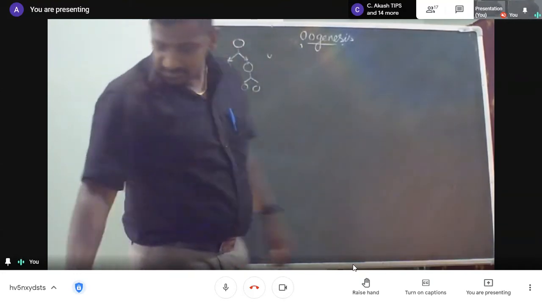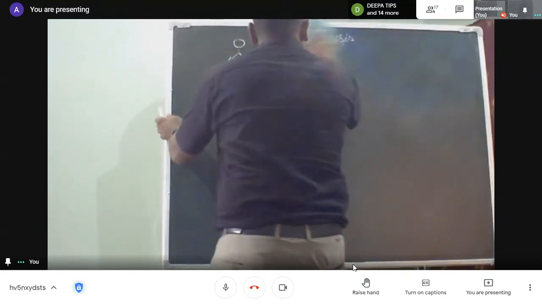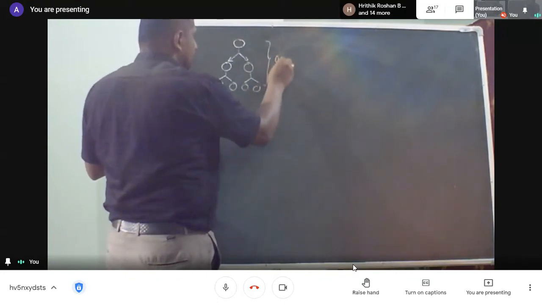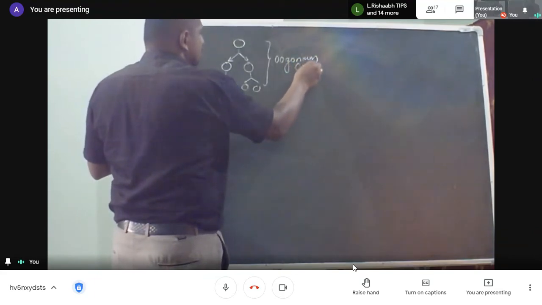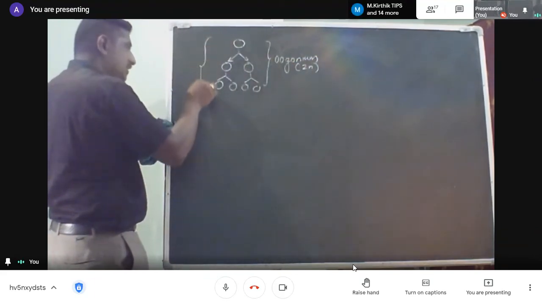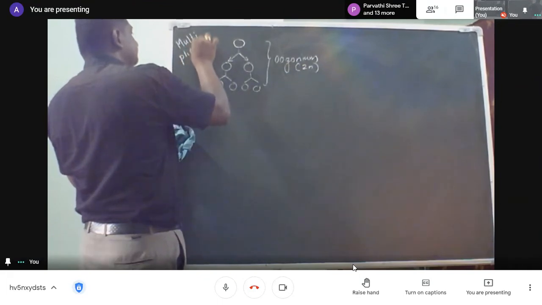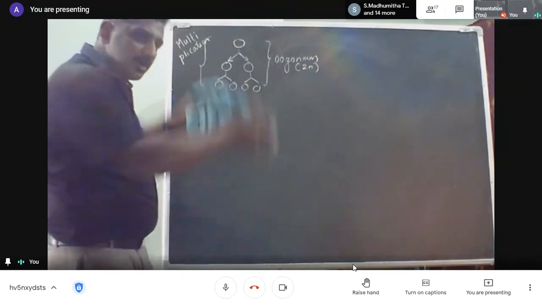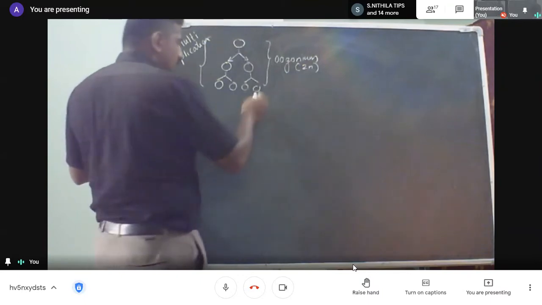I'll just erase this because I need a lot of space for this. This is called the oogonium. The entire things, all these are called oogonium, and the body of oogonium is diploid. So in the multiplication phase, oogonia are multiplied, so it's called the multiplication phase. I'm not going to give you the basics now, because when I'm teaching you, I will introduce all the basics for you. Then we can go for the actual information.